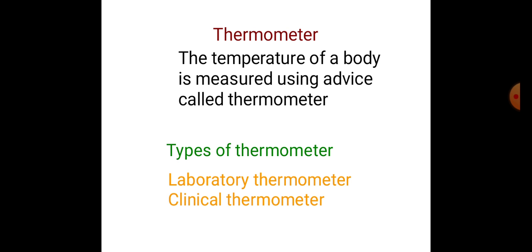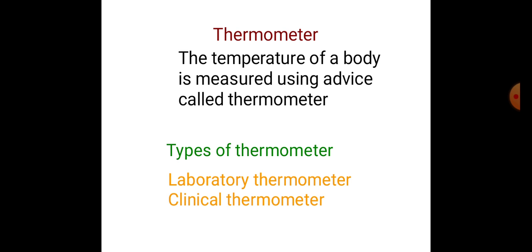So let's learn one by one. First, the Celsius scale. The Celsius scale is named after the Swedish scientist Anders Celsius. In the Celsius scale, the lower fixed point is 0 degrees Celsius and the upper fixed point is 100 degrees Celsius. The interval between the two fixed points is divided into 100 divisions.